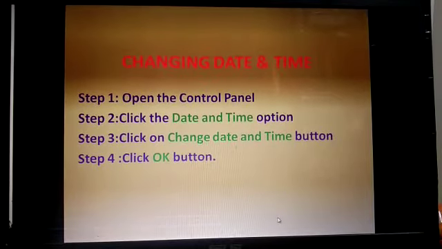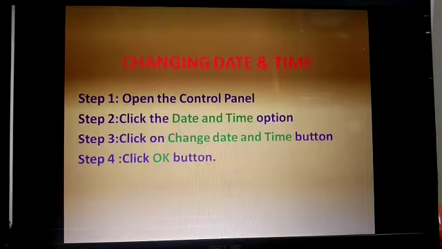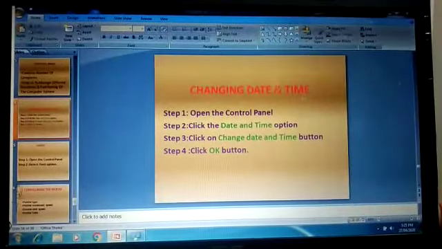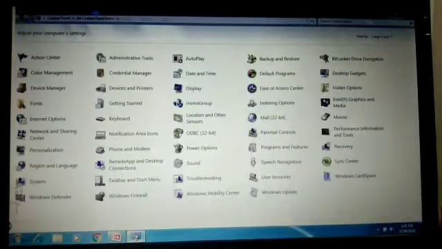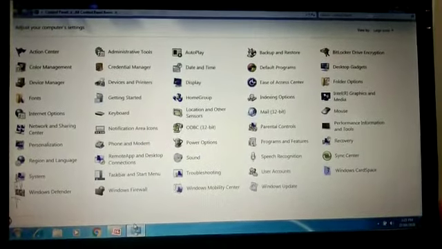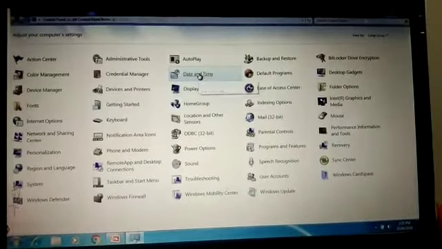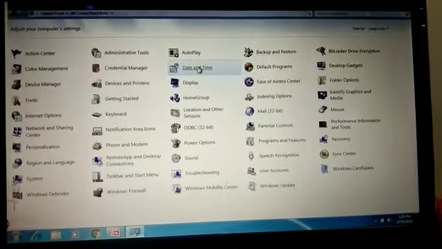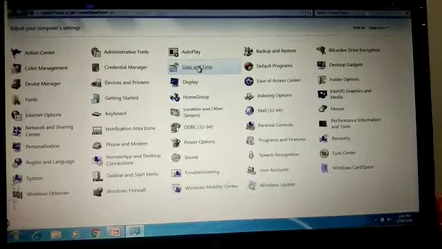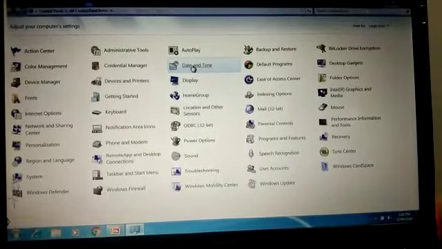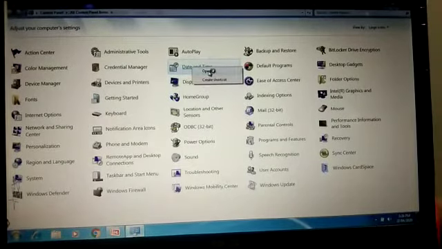Now today we will see how to change the date and time. Again I will take you back to the control panel. Here my control panel is open and I want to change my date and time. For changing the date and time, you can see here. I will click here on date and time. It will take a little time. Open.